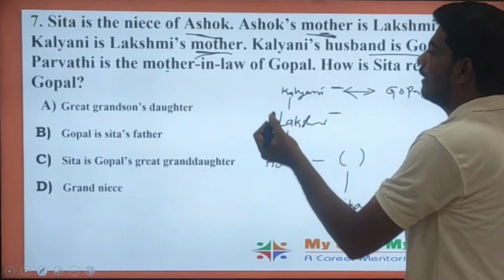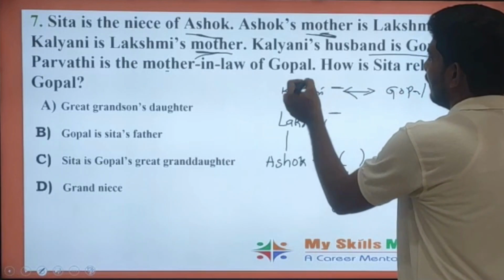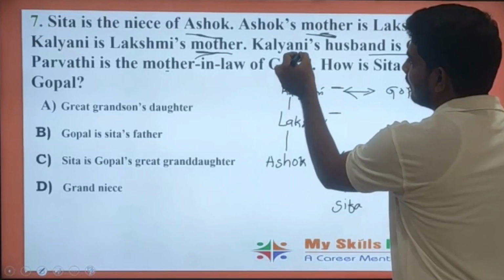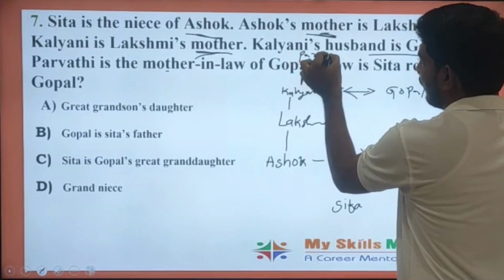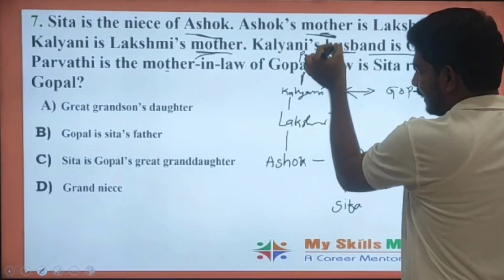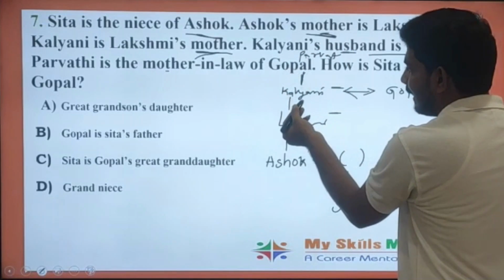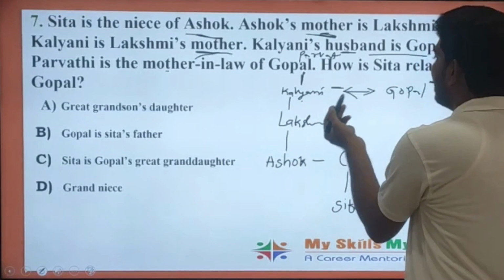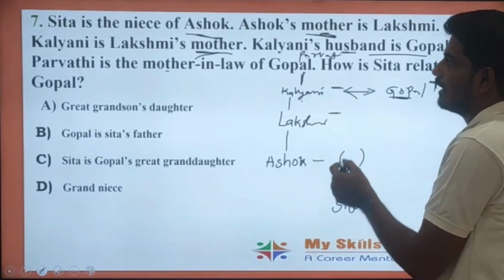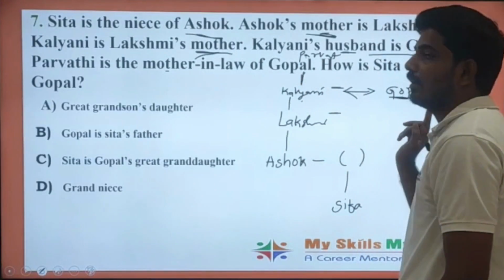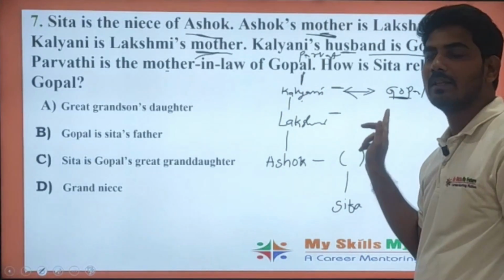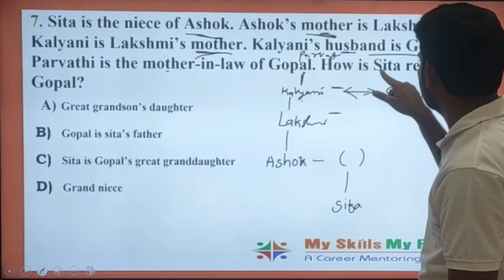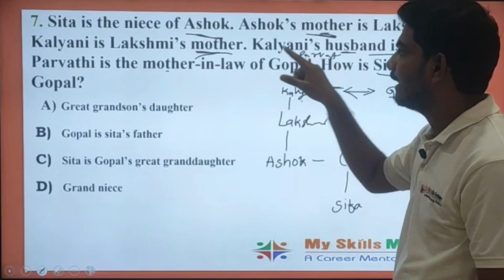Parvati is the mother-in-law of Gopal. Suppose Gopal, it is directly like Parvati will come here. Parvati is the mother-in-law. Suppose Parvati had a daughter Kalyani. And Kalyani is married with Gopal. So in this case also, Parvati is the mother-in-law of Gopal. So what is asking the question? How is Sita related to Gopal?